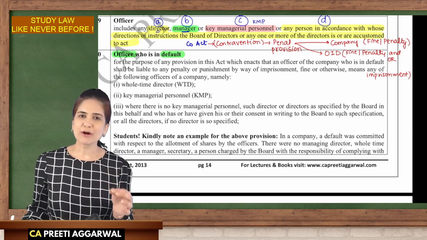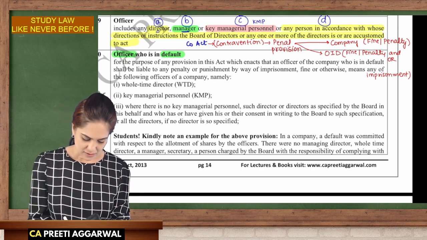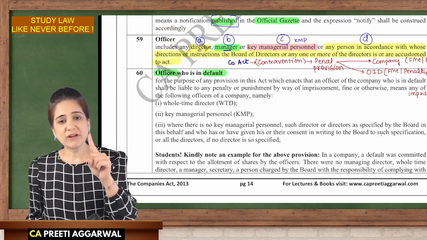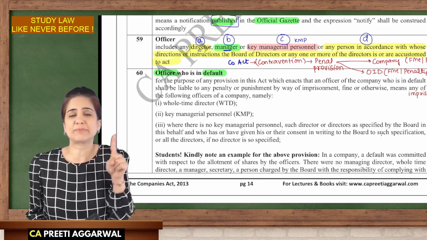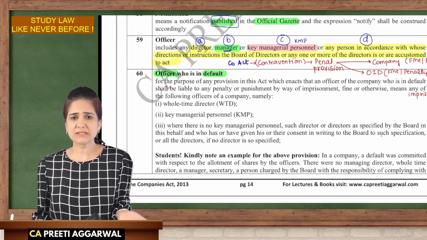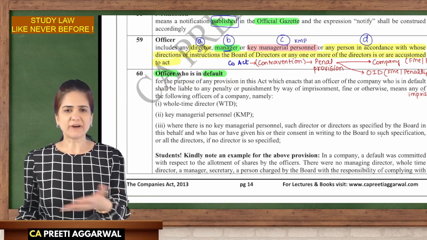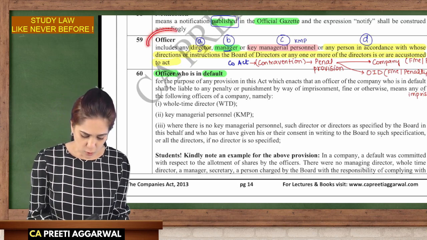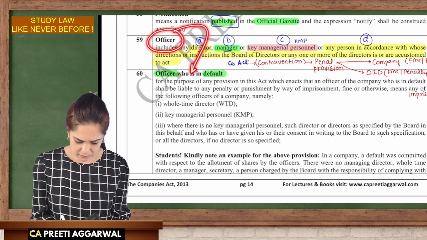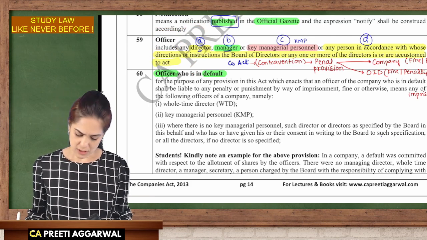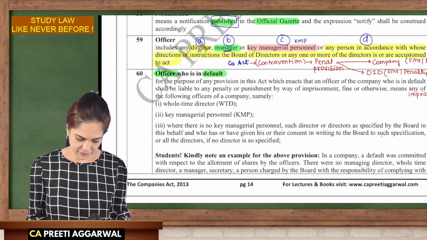See, you cannot be held liable just because you're an officer. So law says that we will hold only those persons liable who are in default. I think this is a very good move. Why should we hold everyone liable? We will hold only those officers liable who have committed a default. Yes or no? So who is this officer in default?